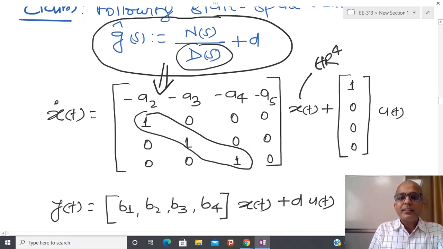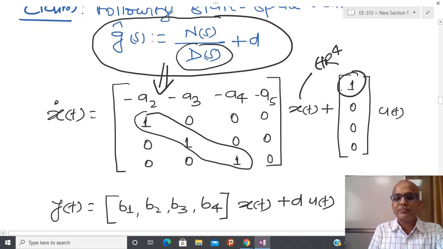And after that, this is the coefficient of, suppose this is a fourth order polynomial, so the coefficient of third order, second order, first order and the last. In this way you can put this, and after that here you have to put 1.